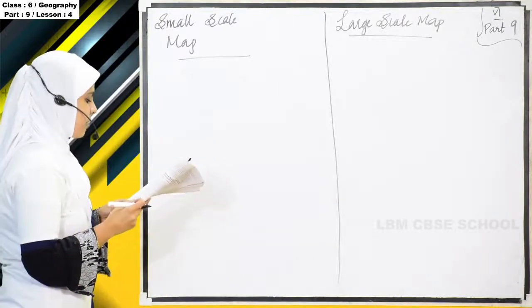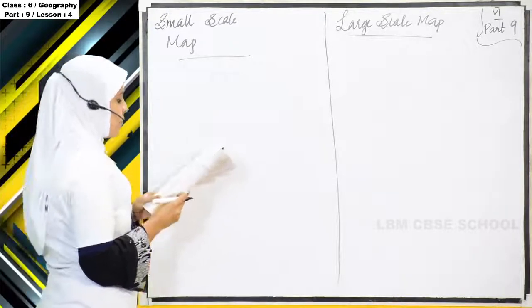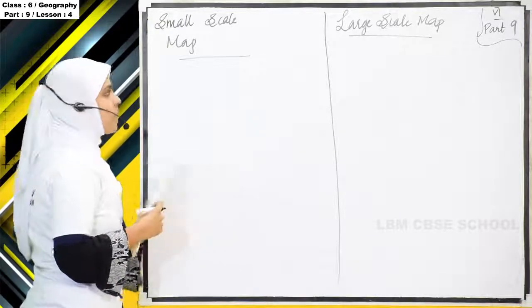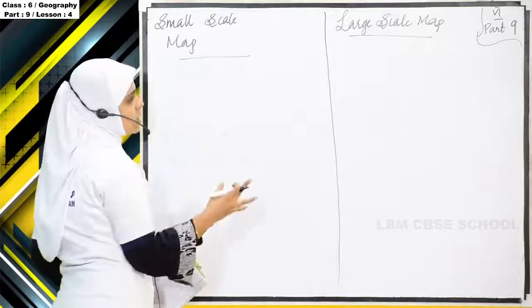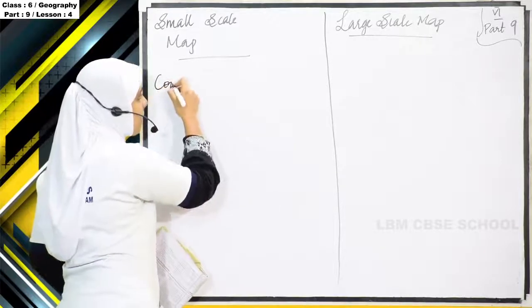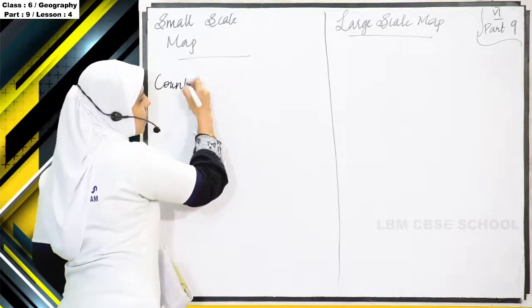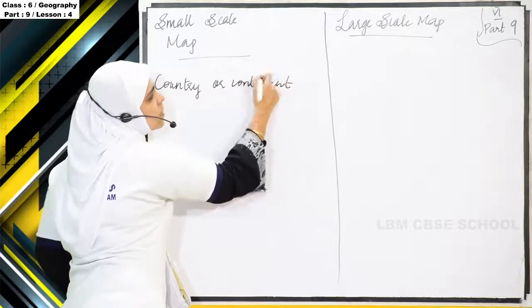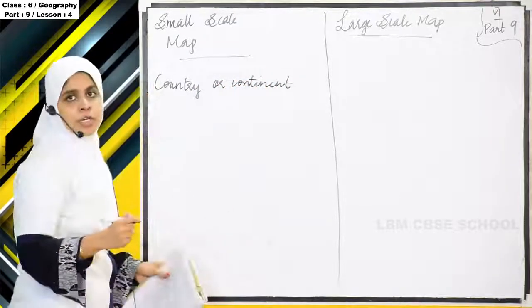For example, if 5 centimeter on map shows 500 kilometer on the ground, it is called a small scale map. See, we want to show a larger place, which means a country or a continent. So the actual measurement, we can't show it on a piece of paper.